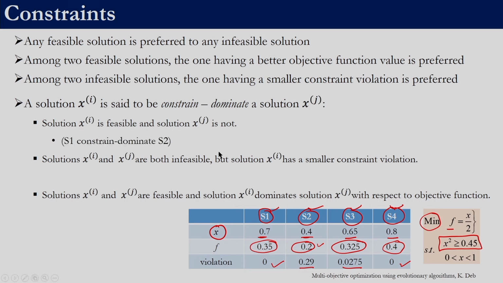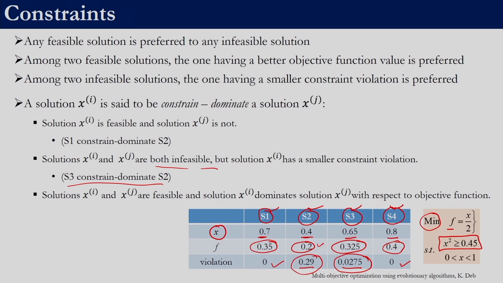So, here if we see S1 constraint dominates S2. So, let us take S1 and S2, right. So, S1 is feasible, S2 is infeasible. So, obviously S1 constraint dominates S2. In the second case S3 and S2 we are comparing. So, in this case if we see both of them are infeasible solutions, right. So, that is why it is listed over here. The violation over here in S3 is less compared to in S2, right. So, that is why we say S3 constraint dominates S2, right.